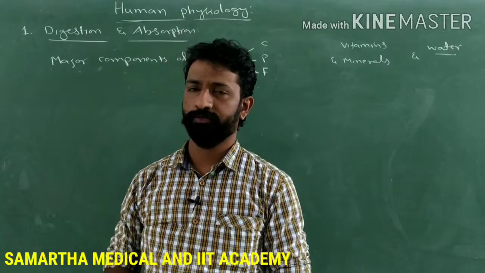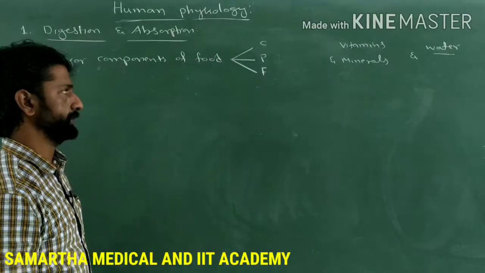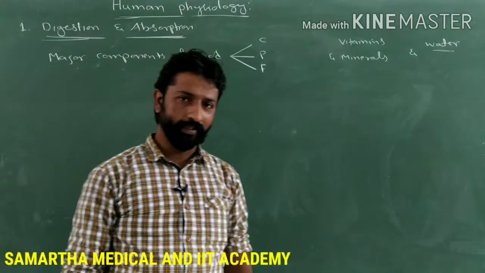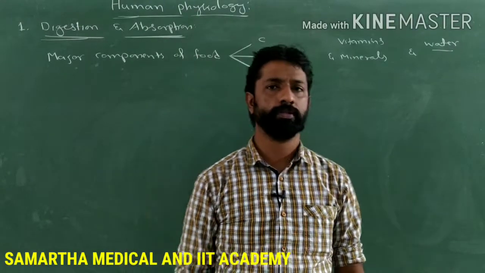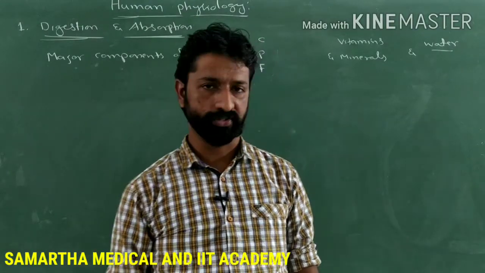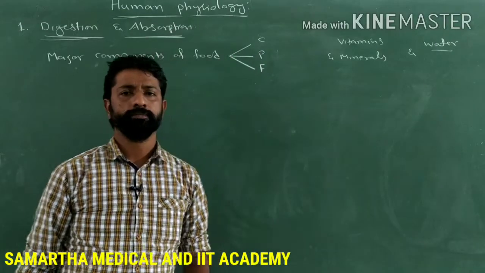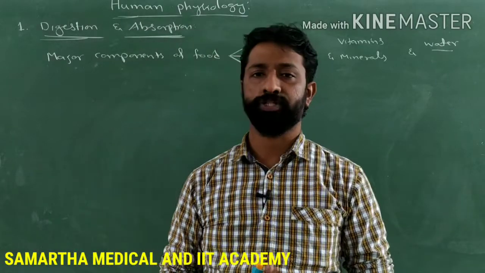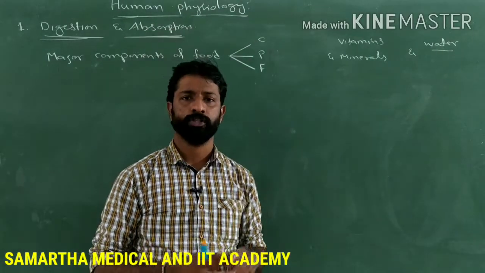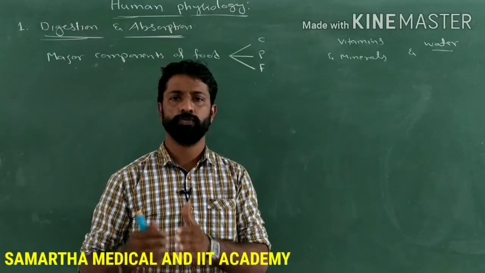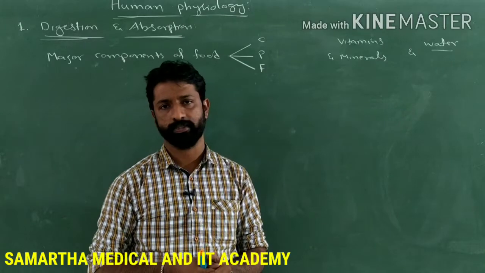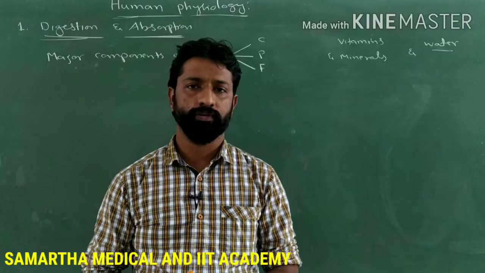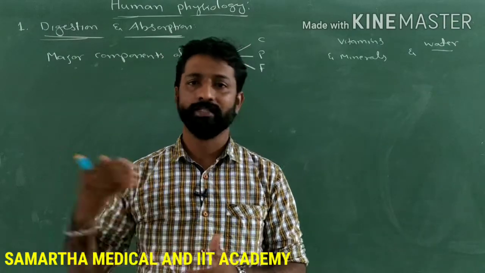So the very first chapter is human physiology, digestion and absorption, and you are already aware of this topic. These are very important topics and concepts for the NEET exam that we are going to discuss here. You know that every organism requires a source of energy, and that energy comes from the nutrients present in the food, which is obtained from plants or animals. Directly or indirectly, all animals are dependent on plants for food as the source of energy.